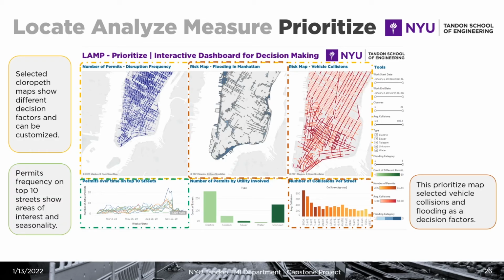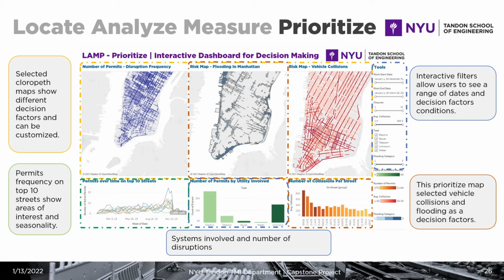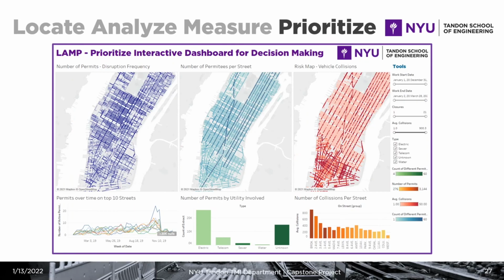Permits frequency on top 10 streets show areas of interest and also seasonality. Systems involved and the number of disruptions allows us to know which systems are the ones that are being impacted the most. And filters allow users to see a range of dates and decision factors conditions and look at a particular date, a particular period, or any other different condition that they want to analyze further. This other decision-making map is looking at how many different companies or how many different permittees are present in every street. So it allows us to see vehicle collisions, the disruption frequency, but also how many different companies are being involved in the disruptions of a particular street.